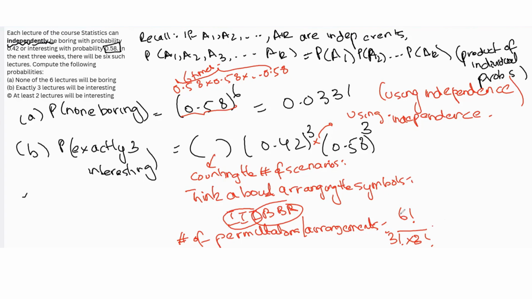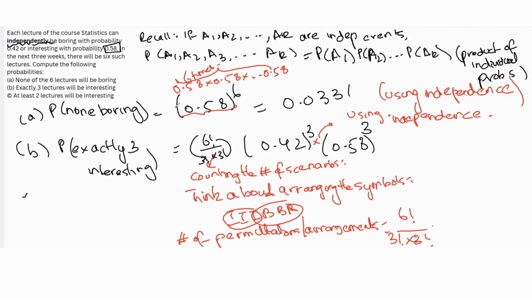We do have to multiply with this because we have to consider all possible scenarios for 3 being interesting or 3 being boring, which is equivalent to arranging these symbols. So this is 6 factorial divided by 3 factorial times 3 factorial, right?